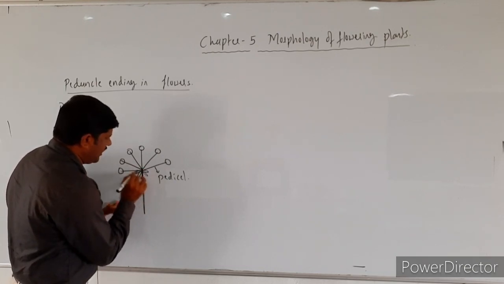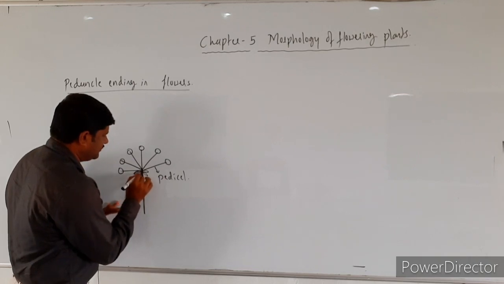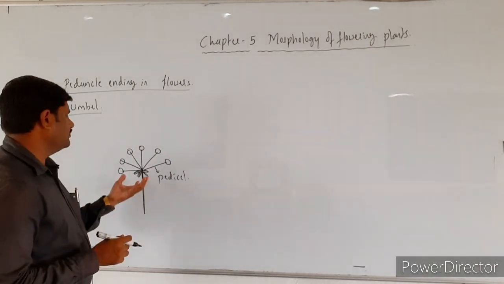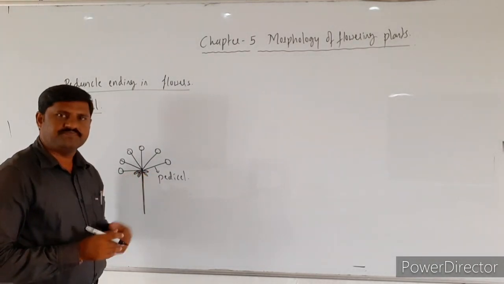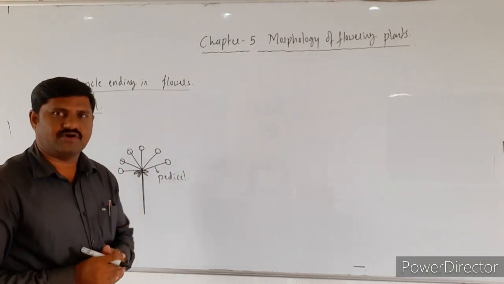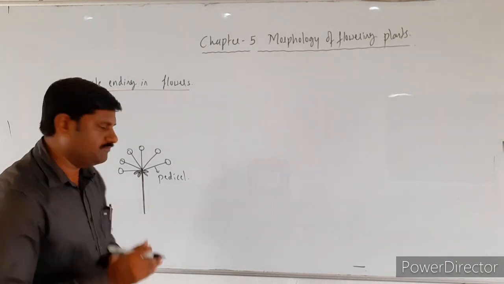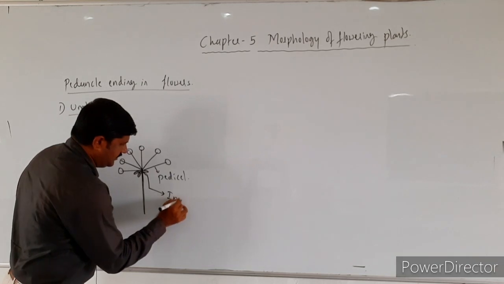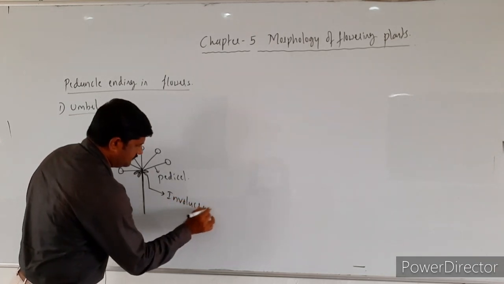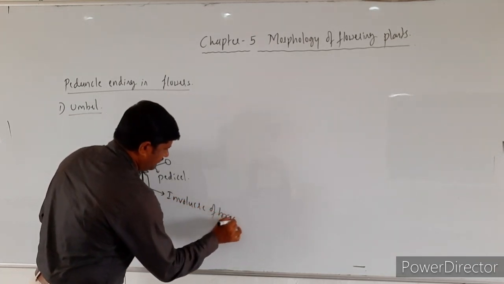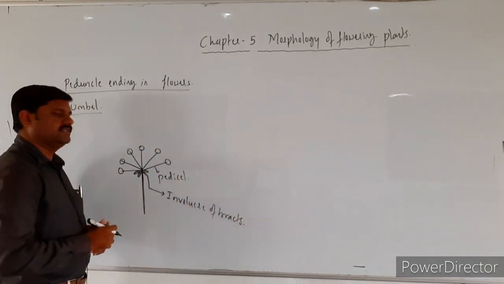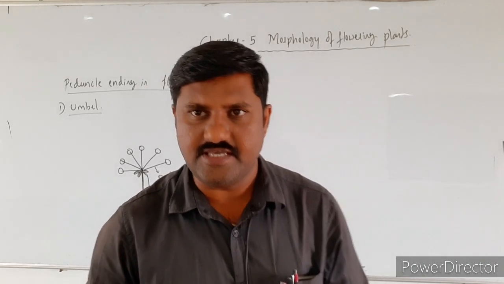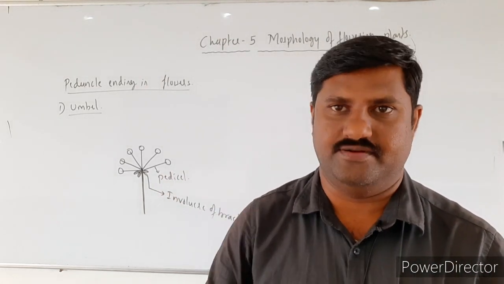Each flower has a bract, and all those bracts together form a group of bracts called the involucre of bracts. So such kind of inflorescence is called an umbel, right?